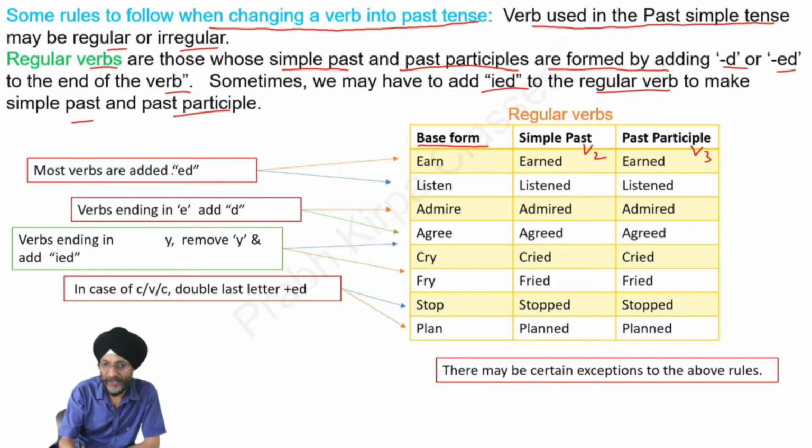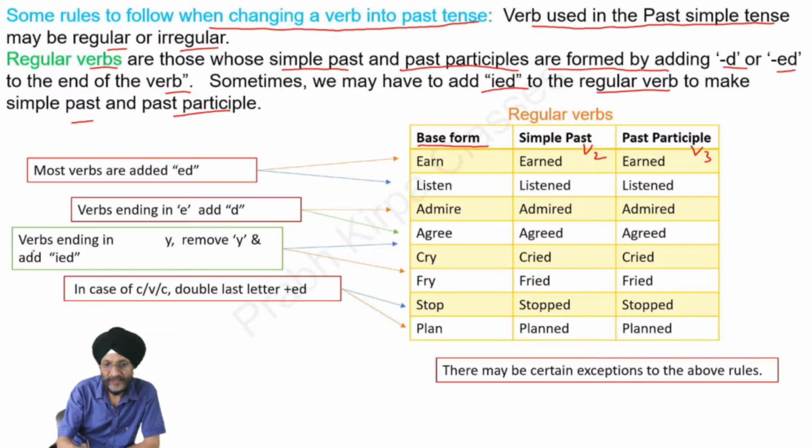Most verbs are added ed at the end so that we may use the same in the simple past form. Earn becomes earned. Listen becomes listened. Now there are certain verbs which end with e. In that case, we have to add d at the end of the verb. For example, admire becomes admired. Agree becomes agreed.